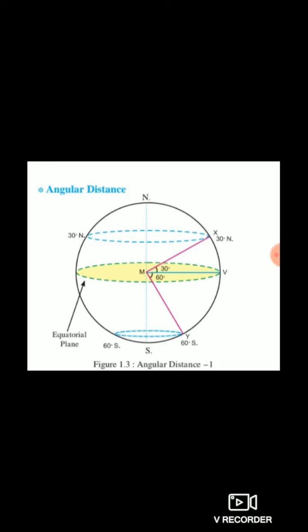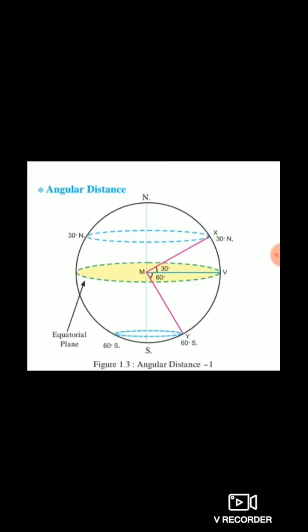See, for example, this picture. The measure of angle XMV, see X, M and V, is 30 degrees north. That is the angular distance they form, 30 degrees. The same angular distance from the equator is 30 degrees. Similarly, here the angular distance from Y, M and V is 60 degrees.